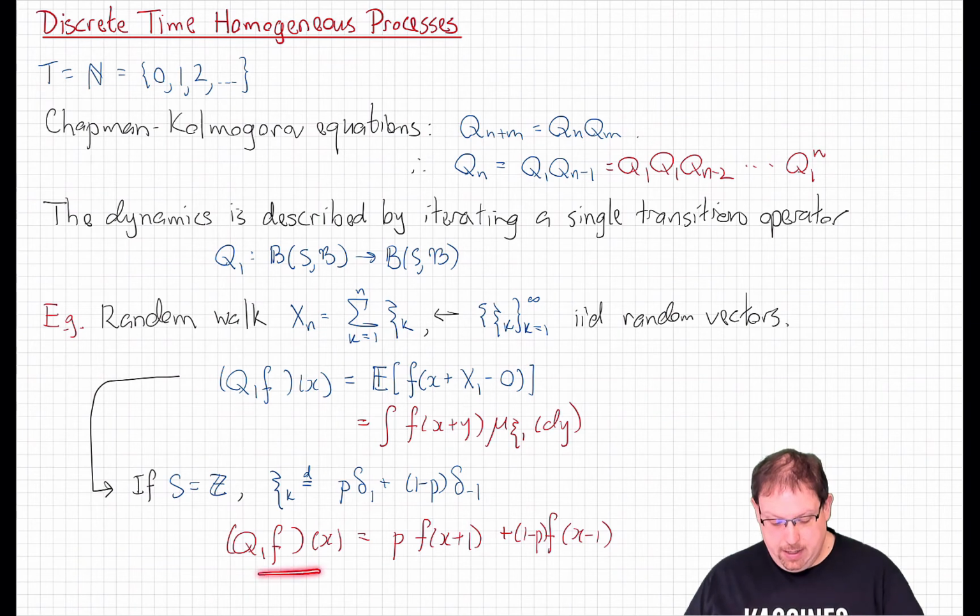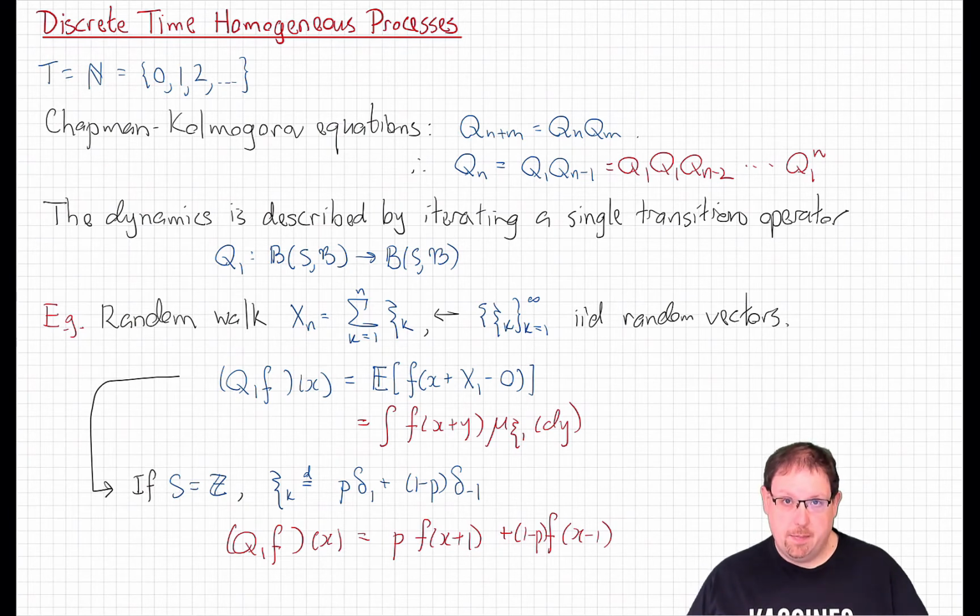We could easily iterate this n times and write down a simple formula that has shifts of f between n and minus n with different proportions of p's and 1 minus p here. And you would quickly see that what we build up here is the integral of f against the binomial distribution of parameters n and p. In some sense, that tells the full story on this random walk for this distribution. Of course, we may want to ask much more delicate questions about what is the long-run behavior? How far are we away from the origin at a given time on average? Those kinds of questions can in principle be answered by carefully studying just this one transition operator.